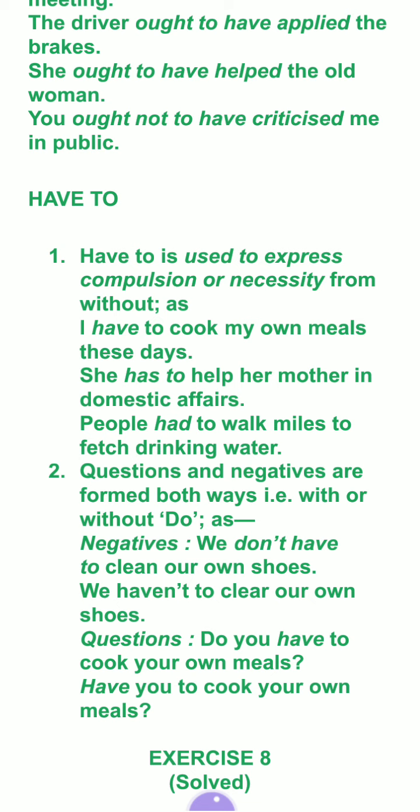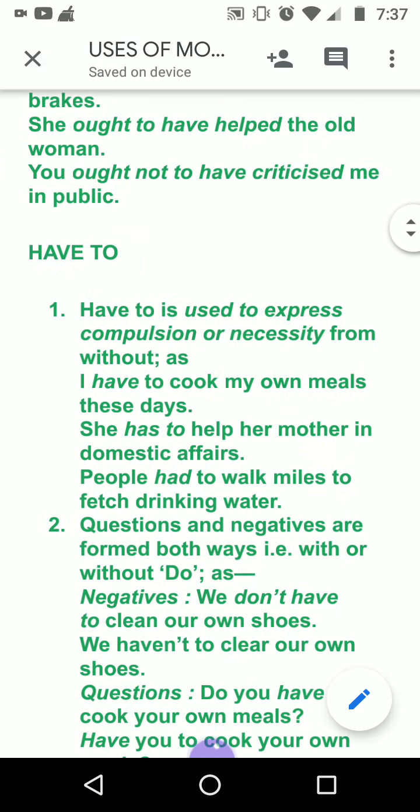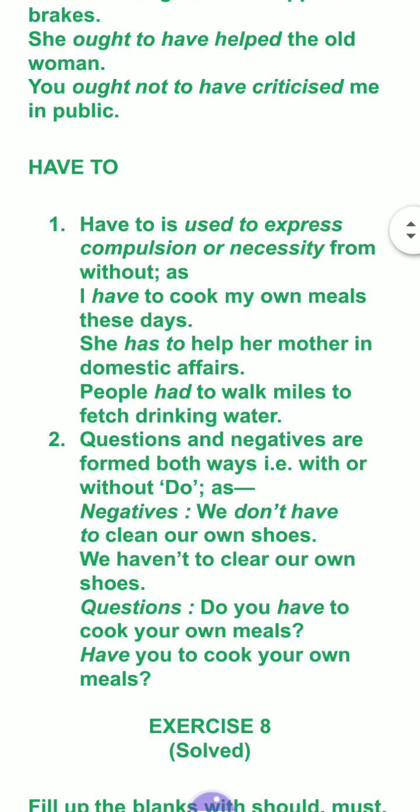Okay, have to, has to, had to. Have to and has to indicate compulsion in present tense, and had to indicates compulsion in past tense. Very important use is there: has to, have to, and had to. Although I have not written had to, you see only have to is used to express compulsion.